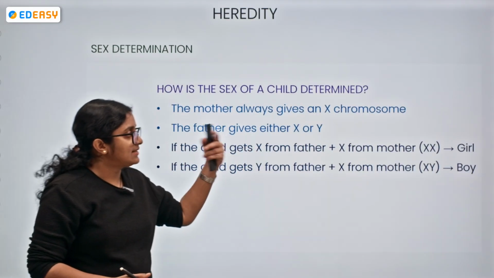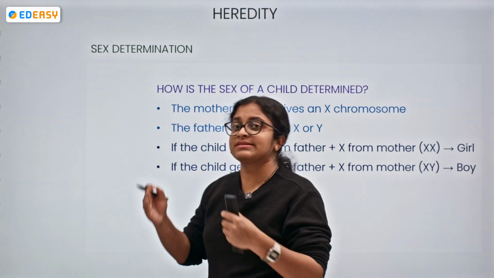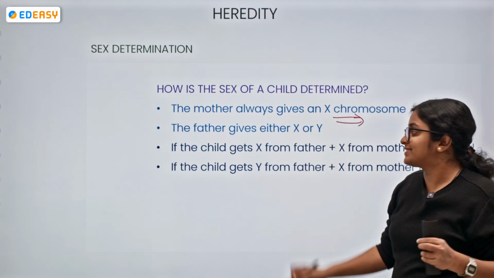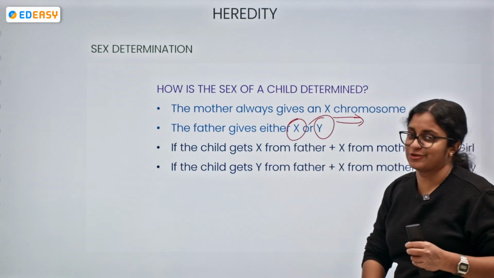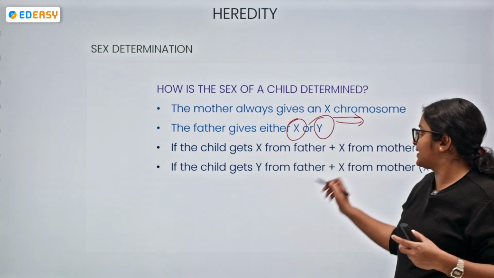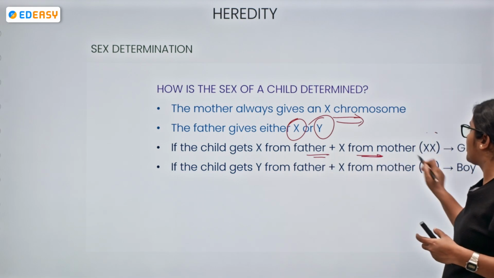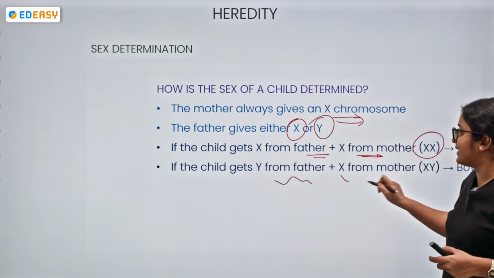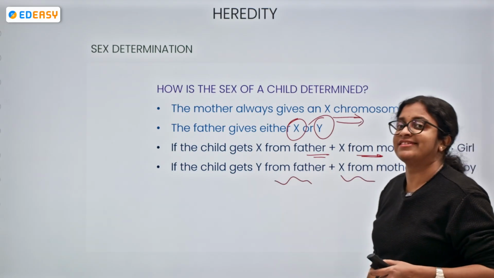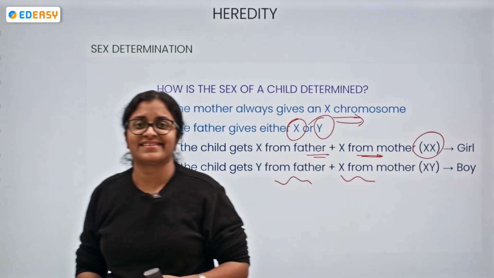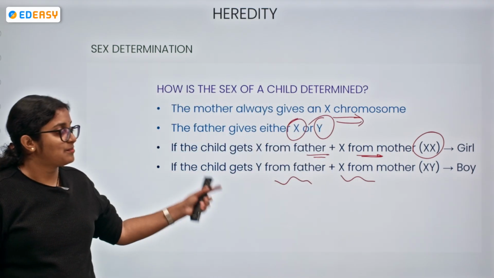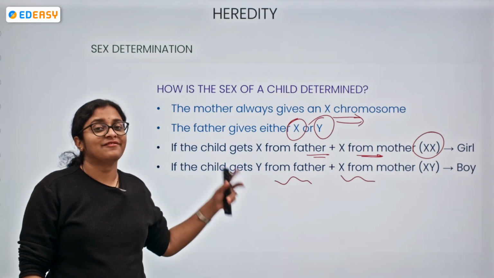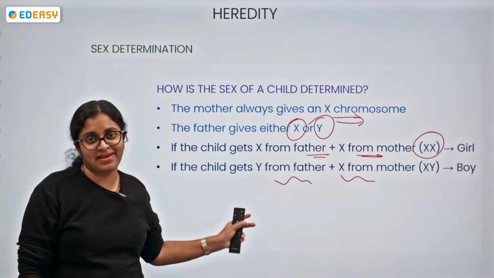So how is the sex of a child determined? The mother is always the contributor of the X chromosome. The father gives either an X or a Y chromosome. So if the child gets X from the father and X from the mother, the combination is XX, a girl. Or if the child gets Y from the father and X from the mother, the combination is XY, which means it is a boy. So the sex determination is completely dependent upon the father, the male parent, and not the female parent.